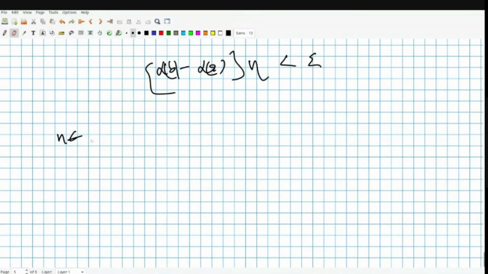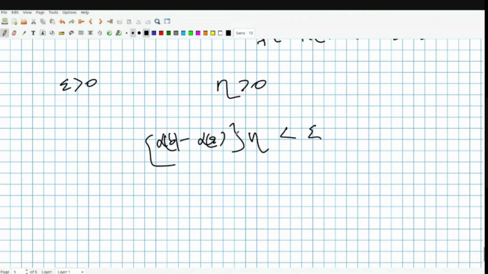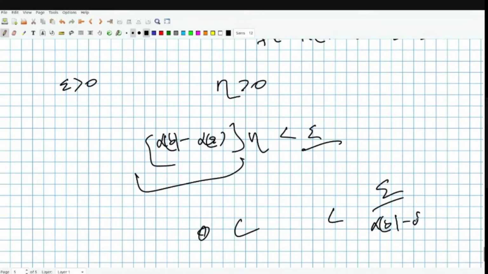This number exists because I can divide epsilon by alpha(b) minus alpha(a), which is a positive number, and take something less than epsilon by alpha(b) minus alpha(a). I'm saying all this to say that it's possible to choose such an eta. Since this is positive, I can always find something in between. So I choose that eta.